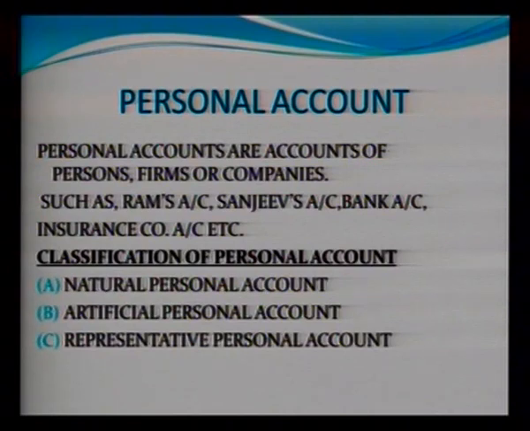In artificial personal account, we include companies and banks, which are artificial. The other is representative personal account. In this category, we take those accounts which represent persons, for example capital account, drawings account, outstanding account, prepaid account.